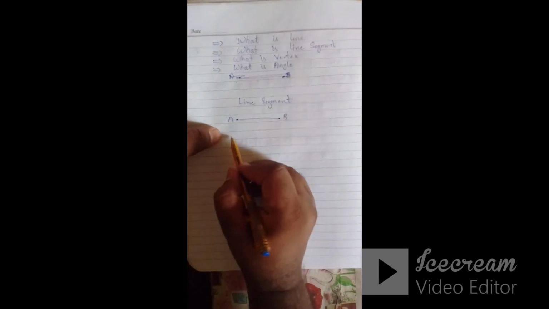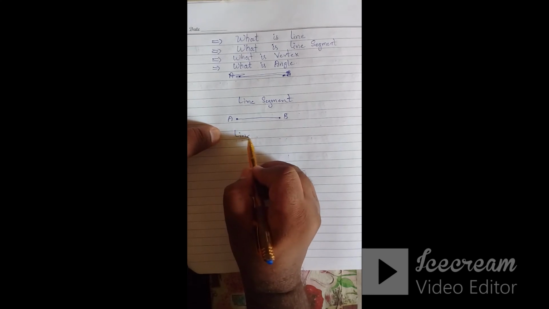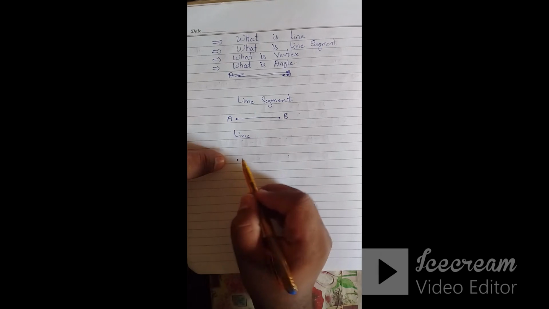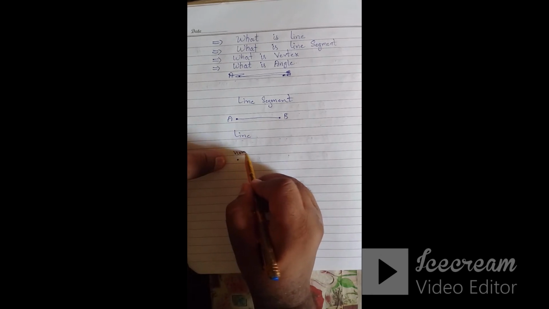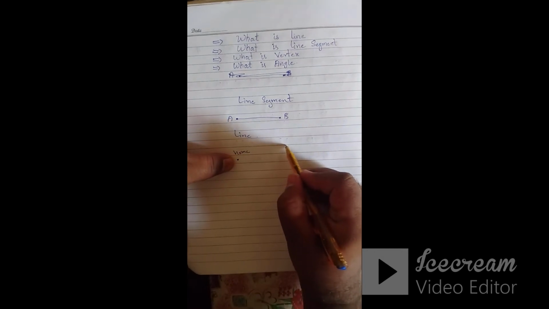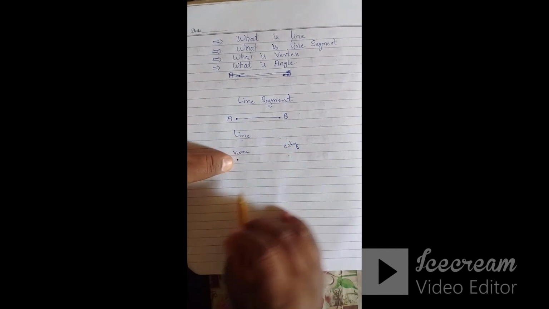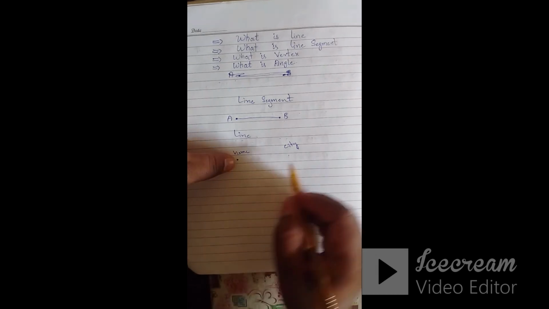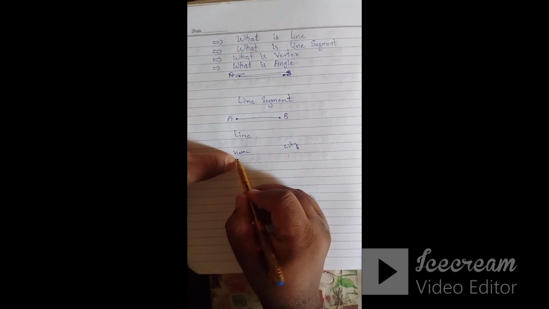Now friends, come to what is a line. Suppose I am at my home. If I want to go to the city, I am going to the city from my home.